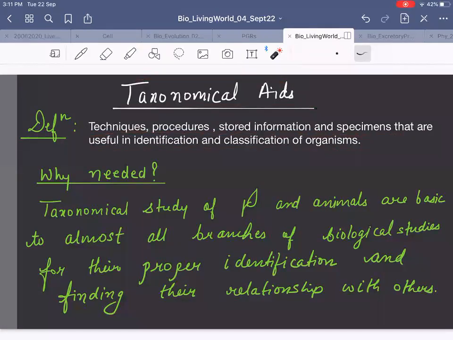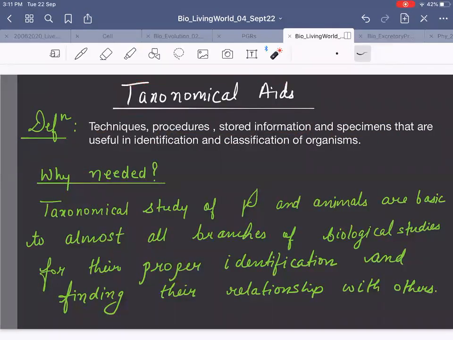Whenever you want to identify any organism, whenever you want to classify any organism, we have to follow some technique, some procedure, some information which is already there with us, some specimens which are already there with us. We will study about them, and only then, if a new species comes, we will be able to put it in a class. We will be able to identify it.